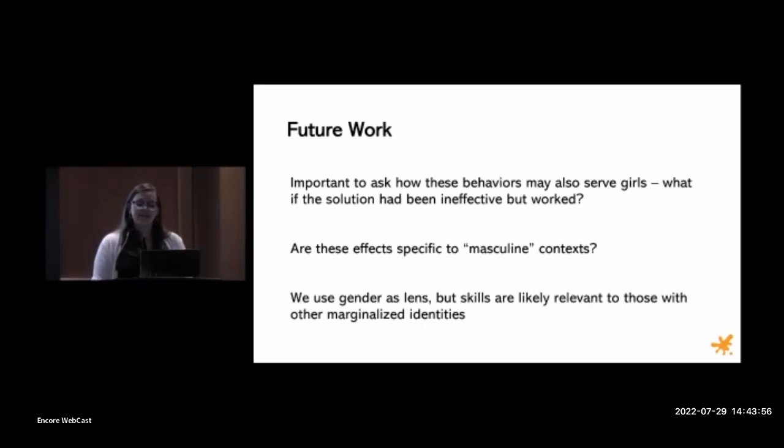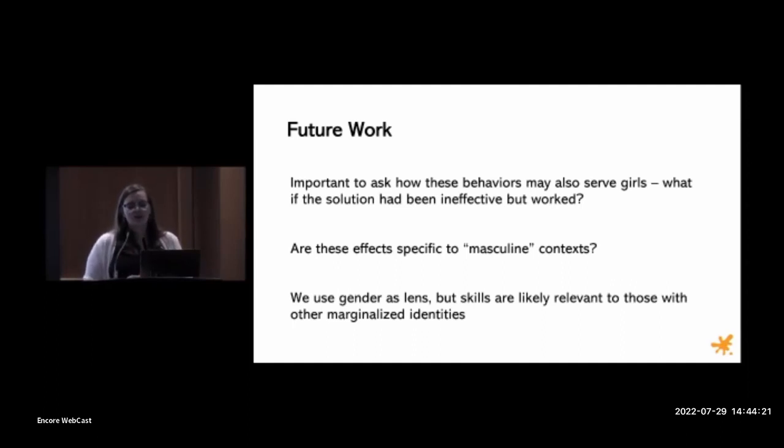However, in this vein, I would like to point out some viewpoints that are excluded from the current work that we want to expand in the future. So first, I want to contextualize the behavior that we saw from girls in our sample as an adaptation. So in this setting, the solution was completely incorrect and there were no alternatives. But had the solution simply been ineffective, or there hadn't been alternatives that they could use to solve the game, the solution may have actually benefited girls, and we might have seen them outperforming boys.